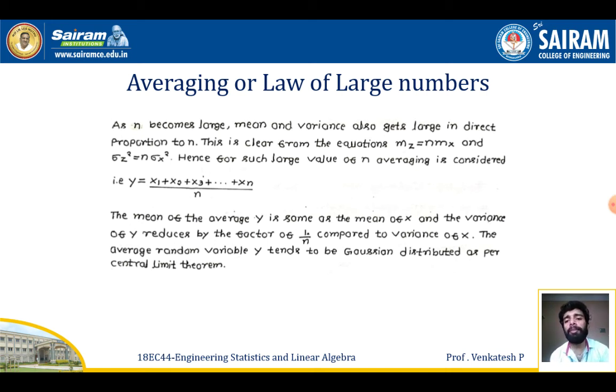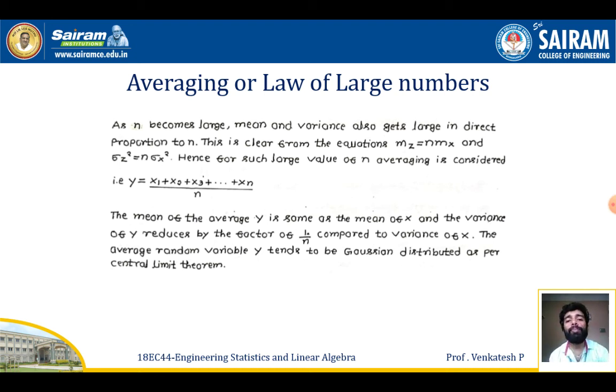That will be given by a random variable y equal to x1 plus x2 plus x3 plus so on up to xn, whole divided by n. For this kind of random variable, the mean of the average y is the same as the mean of x, that is, my will be equal to mx. The variance of y will be 1 by n times the variance of x, that is, sigma y square is equal to 1 by n times sigma x square.